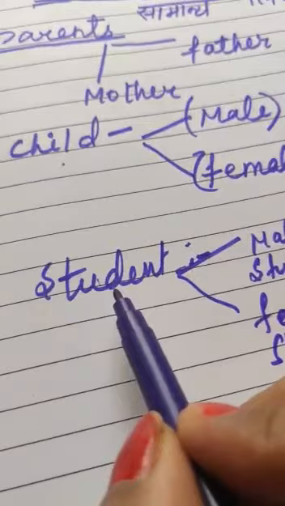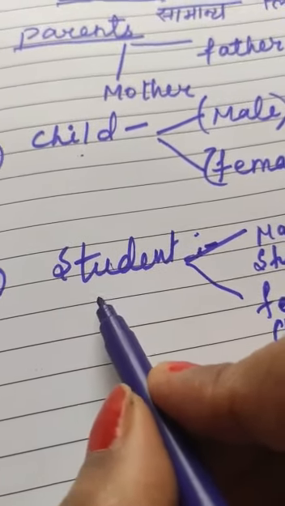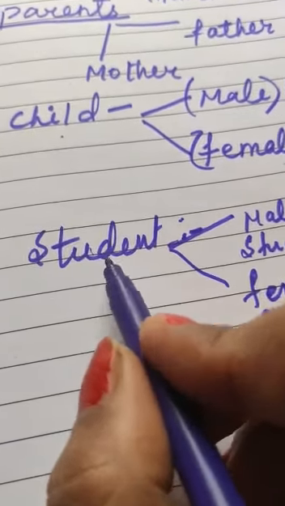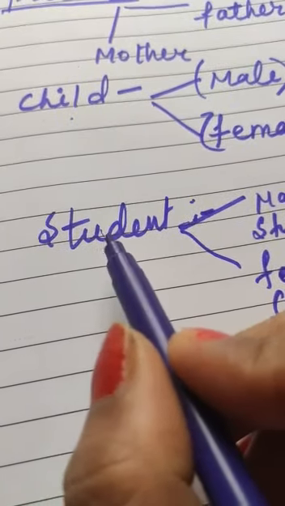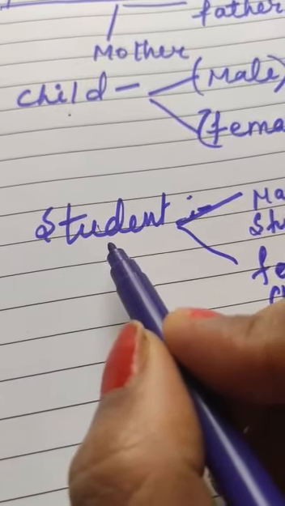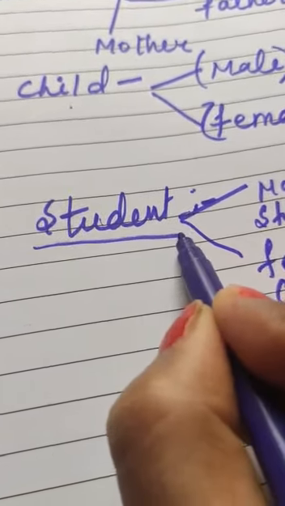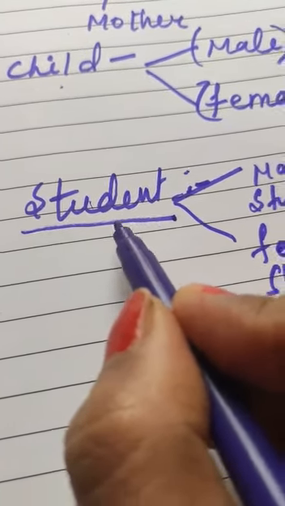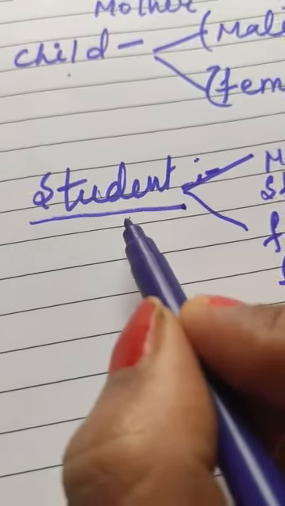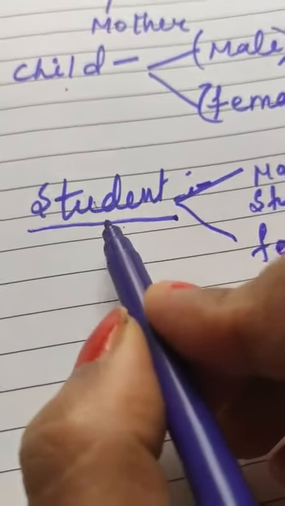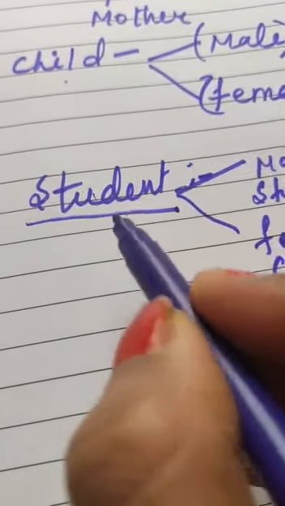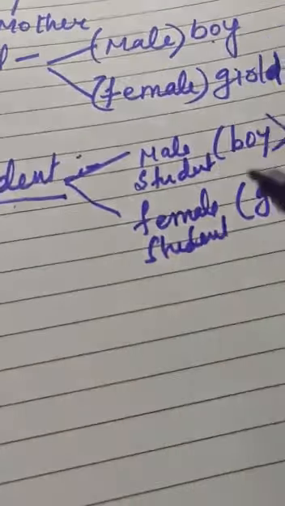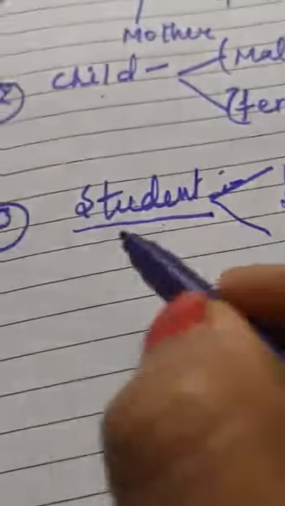So if I tell you, students, sit down, students, bring my bag, can you identify whether I call only girls or only boys? No, never. The word students denotes both male and female students.